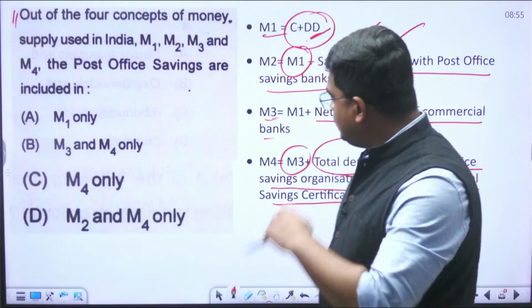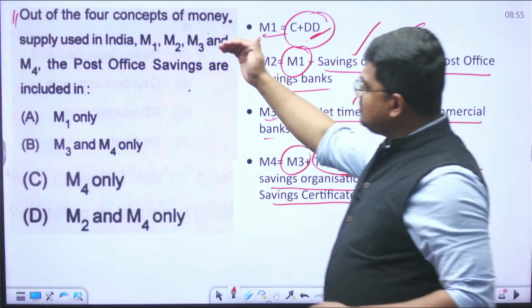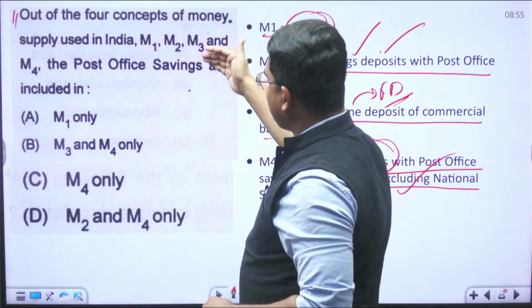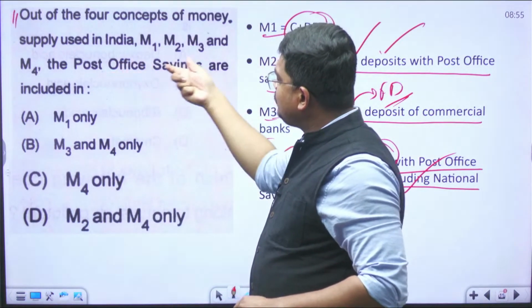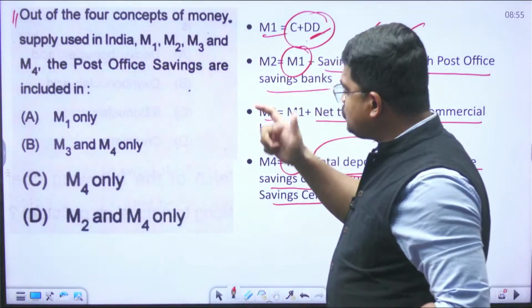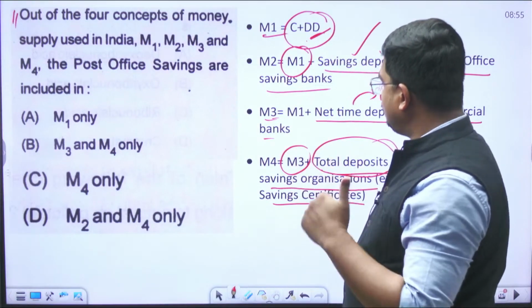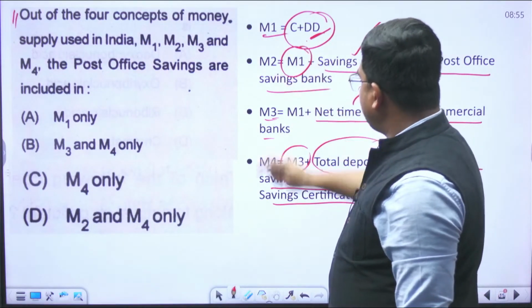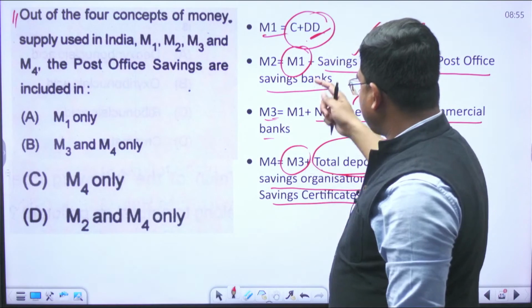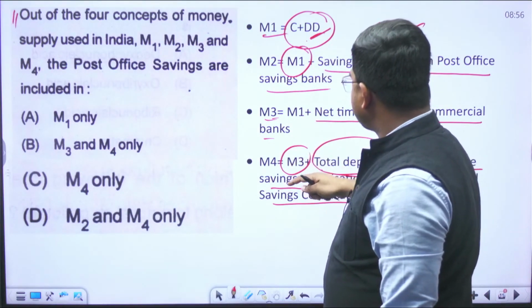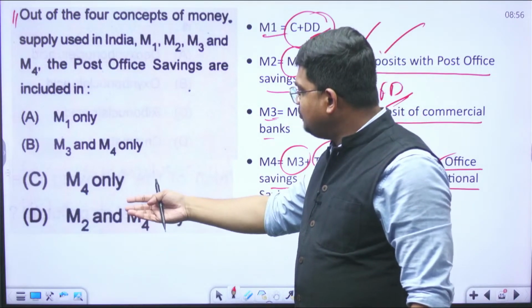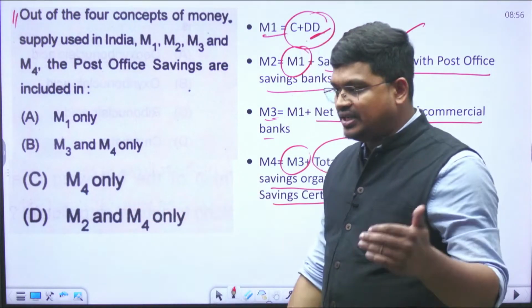Okay. Chalo. If you see the question, what exactly is the answer? The post office savings are included in which? You can see M2, okay, and M4, right? M2 and M4 we can include. So you can say that M2 and M4 are the answer. So D is the answer.